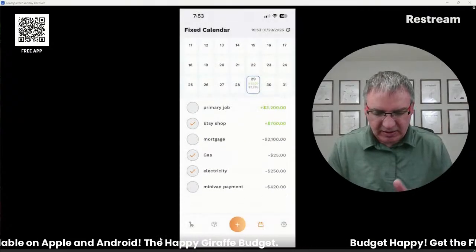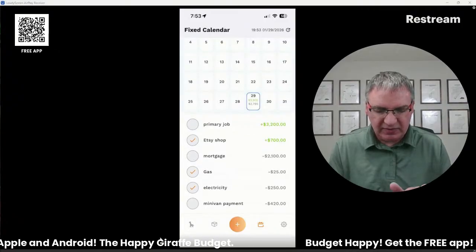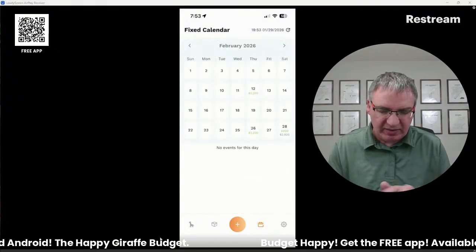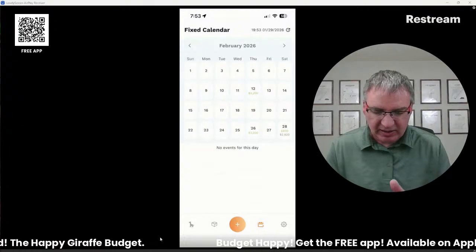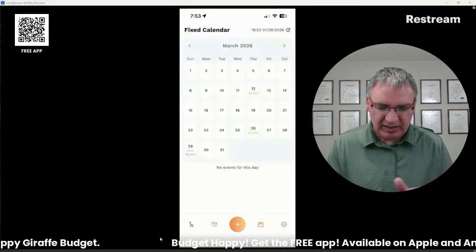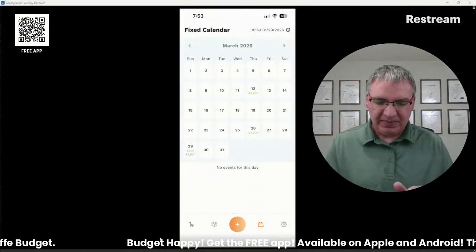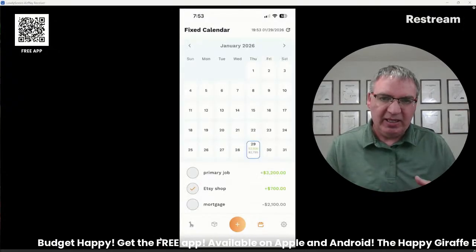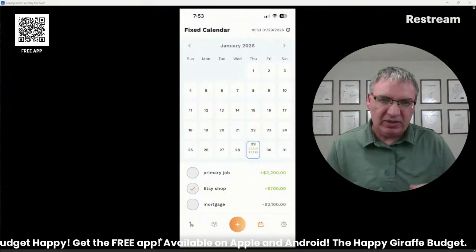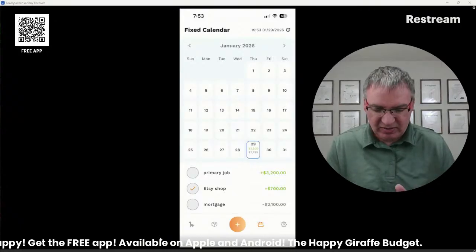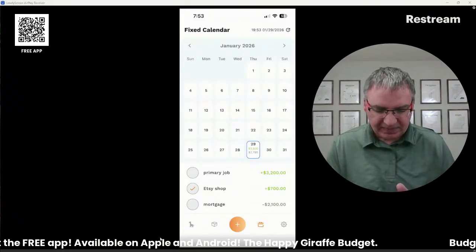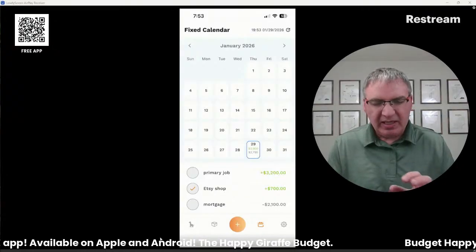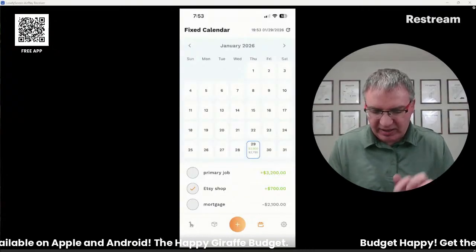So yeah, that's how you use all of this. And the nice thing is that every month, if you click forward, you'll see all of your bills, all of your income. It's all mapped out for the next 2 years. And as they happen, you just click on it and say what actually happened. And then the difference will come out of the buffer or into the buffer, whichever way it works for you. So that's kind of the overview of the app.